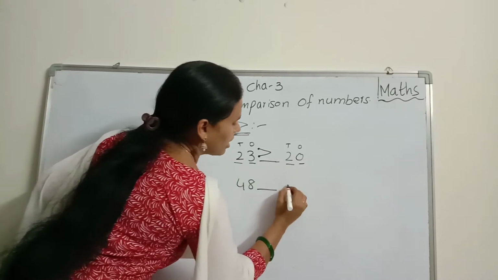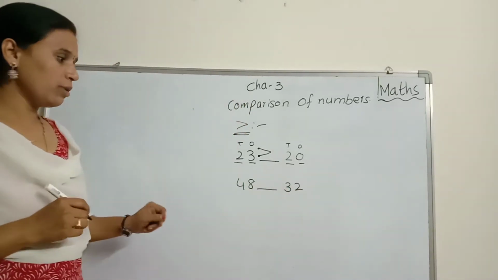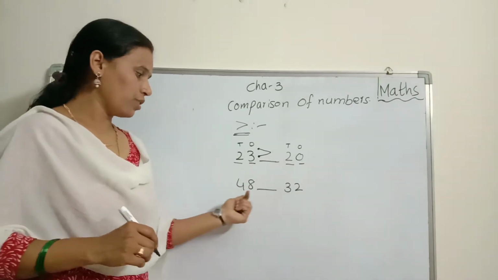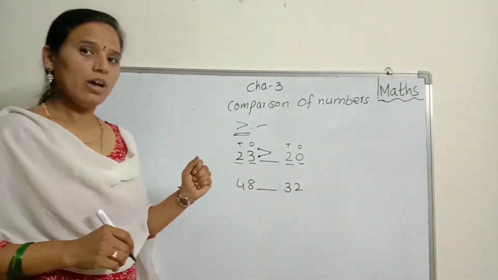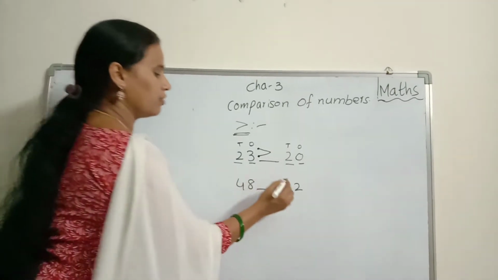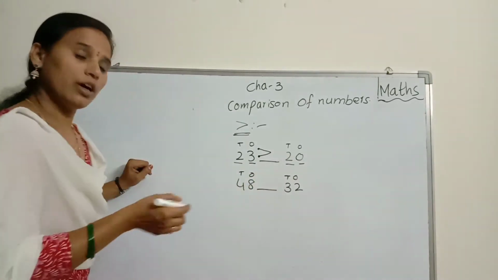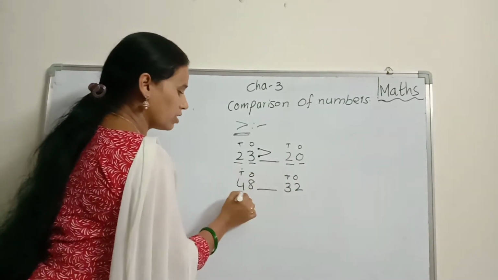48 dash 32. Now tell me children, here both sides we have 2 digits. Okay, how can you find which is the bigger one? First of all you can mention place values. After that compare tens place numbers only.